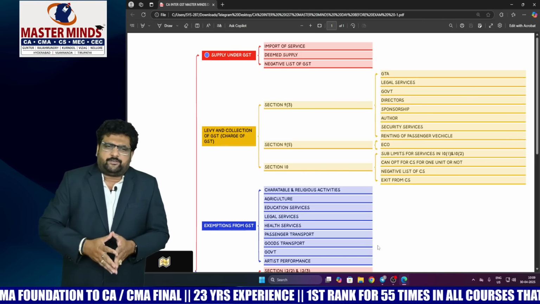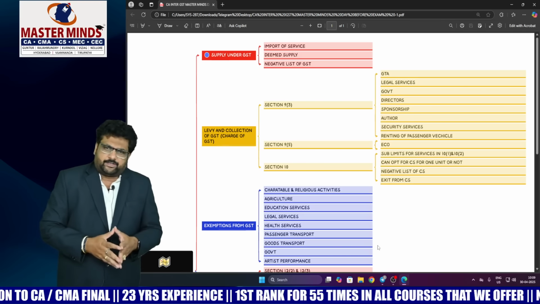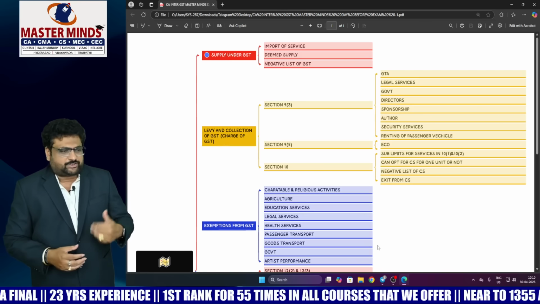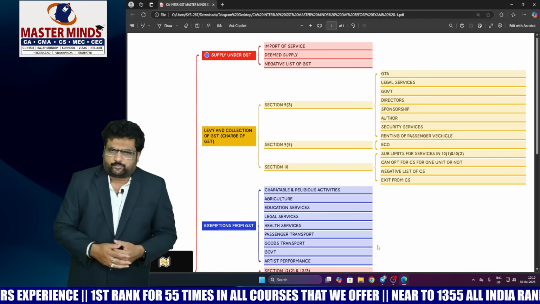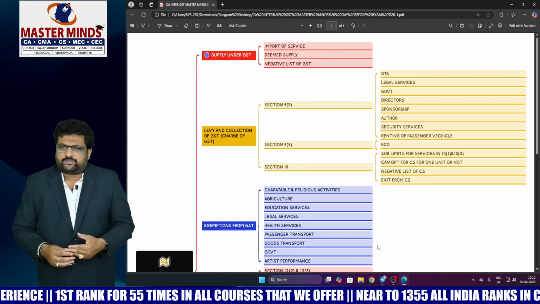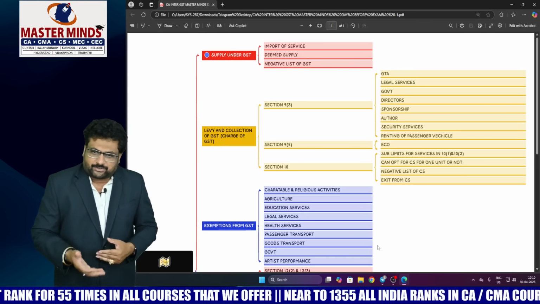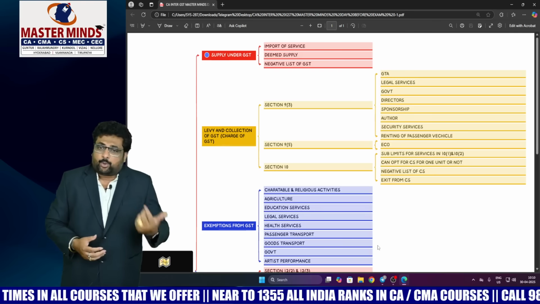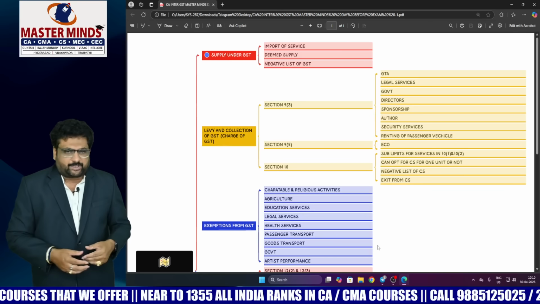With respect to levy and collection of GST, that is the charge of GST, in section 9.3 RCM there are approximately 16 points, but the most important areas are GTA services, legal services, government services, director services, sponsorship, security services, and renting of passenger vehicles. Renting includes renting of residential property also.